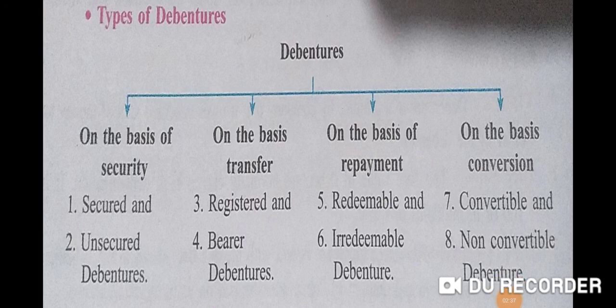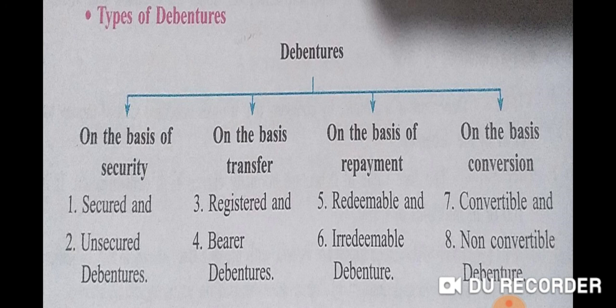Second, on the basis of transfer. Third type of debenture, registered debentures. So registered debentures are those debentures on which the name of holders are recorded. Means these type of debentures are registered in the name of the debenture holders, and the name of holders will be recorded in the register of debentures.